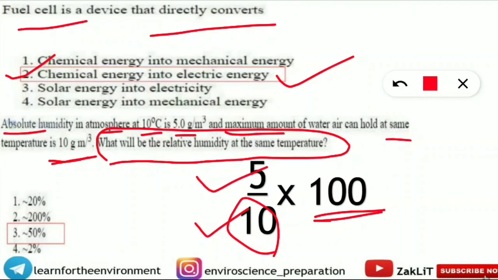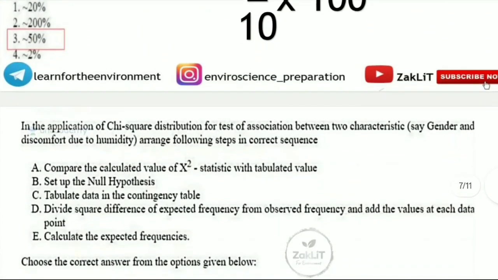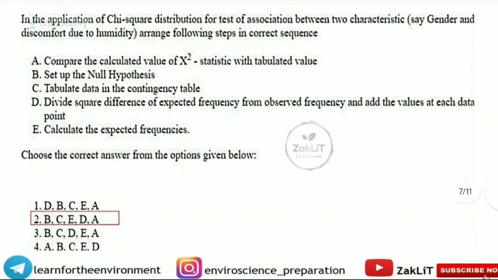So here it is given absolute humidity is how much? It is 5 divided by 10. What is that? That is the maximum amount of water the air can hold, that is the saturation point, multiplied by 100. So it will give 50 as answer. So 10 cancel. 50% is the relative humidity at the same temperature. Very easy question. Next, let's move on to the next set of questions coming from the biostats.